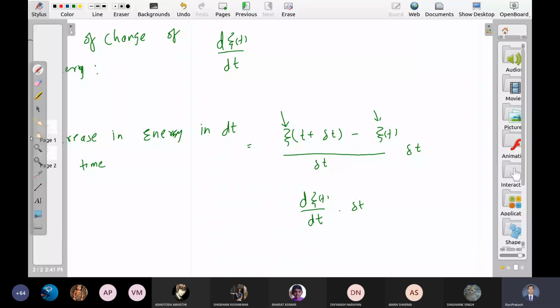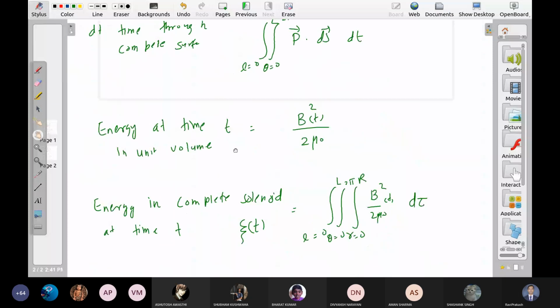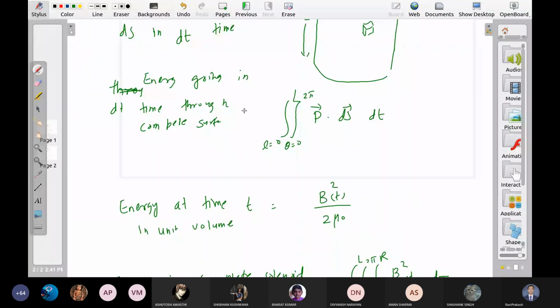Now can you relate these two? One quantity is this. Let me call it Z1. One quantity is this. Are they equal? Z2 tells you that in delta t time, how much energy has come into the solenoid.